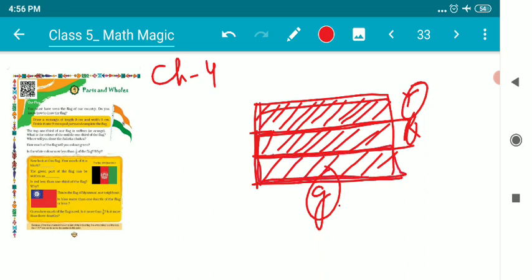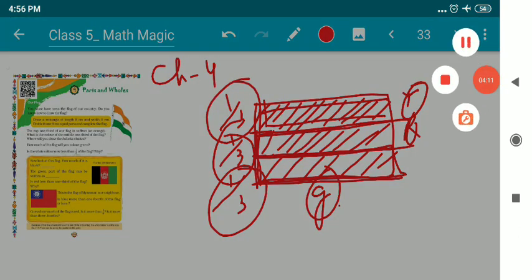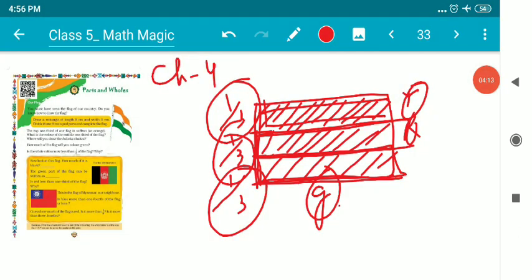So it was a complete one, and each part is 1 by 3, 1 by 3, and 1 by 3. These all are fractions of this complete one. I hope it's clear to everybody now. Now children, if we start the exercise of the chapter parts and wholes, there are some activities that have been given.